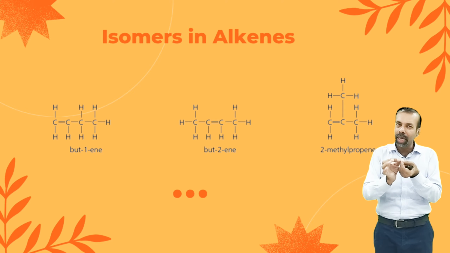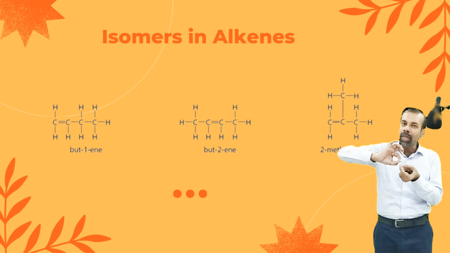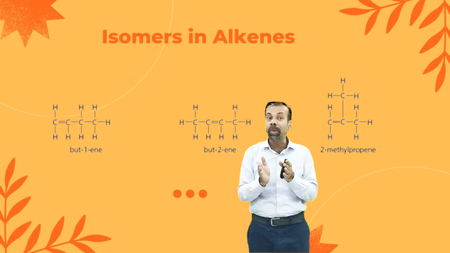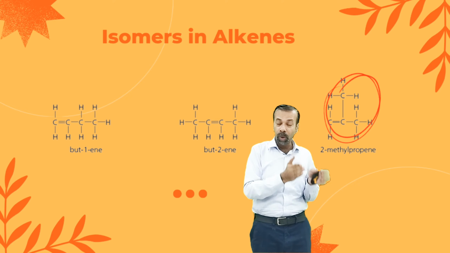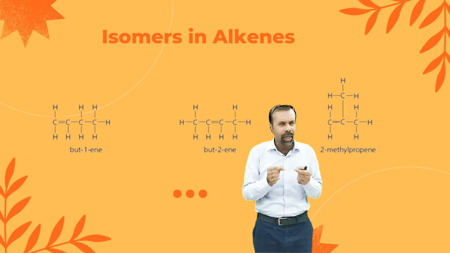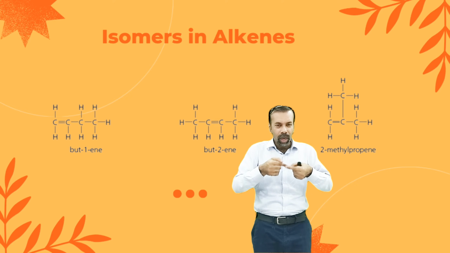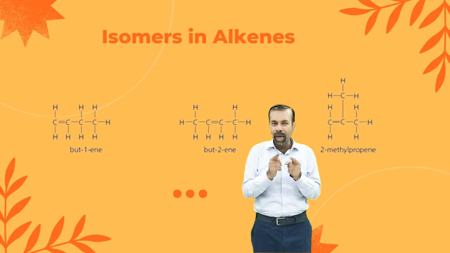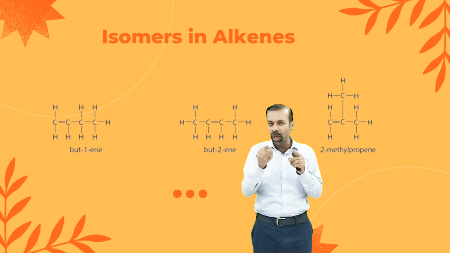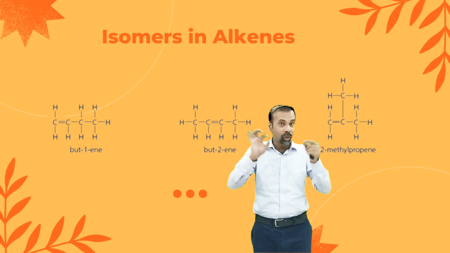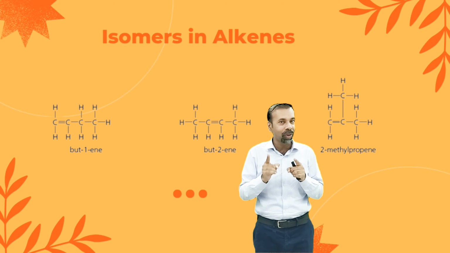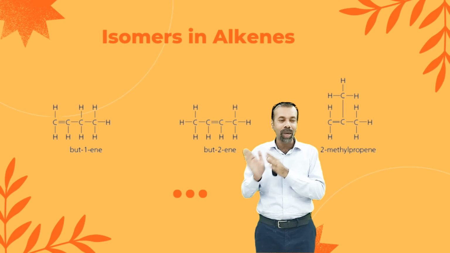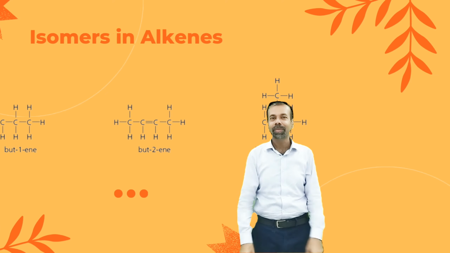Third, I can also make a branched structure. If I take one carbon and join it as a branch, it will be the third isomer of butene. You can also make a closed structure. If you attach four carbons in a ring like a rectangle, make single bonds between all the carbons and then join hydrogens with them, you can see it will also be C4H8, and it will be another isomer of alkene. Try this. Thank you.